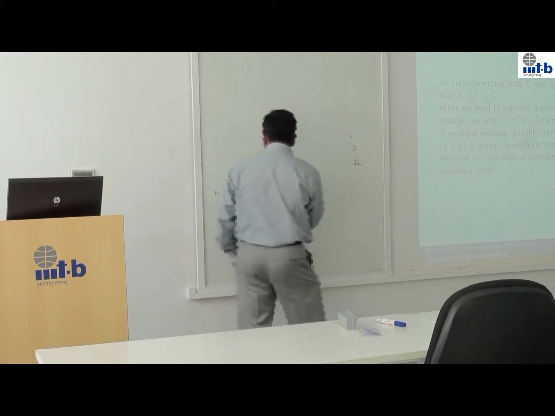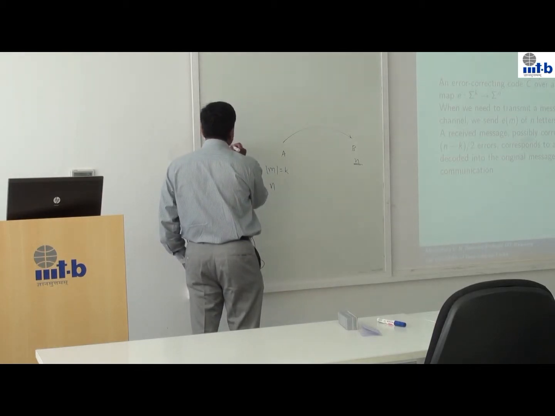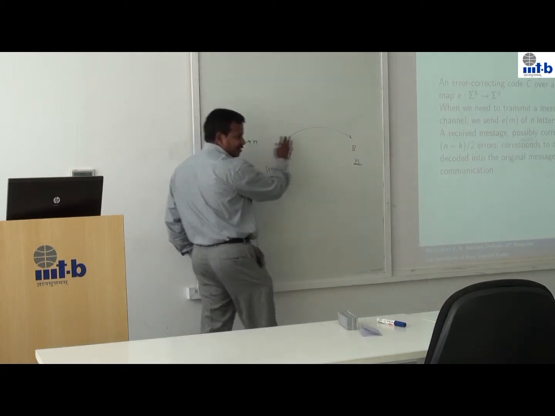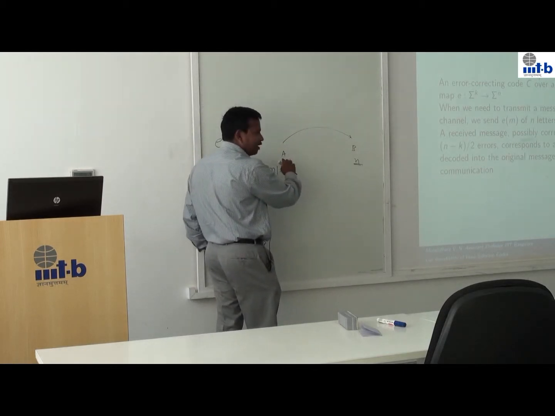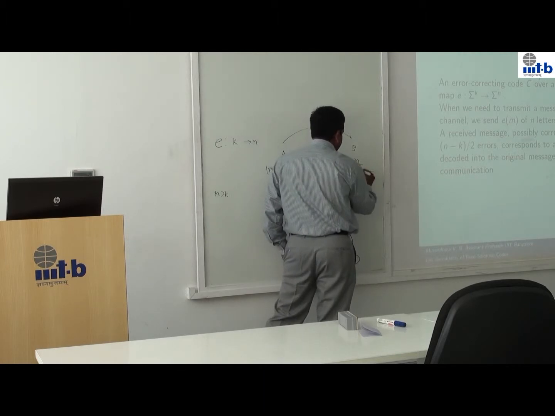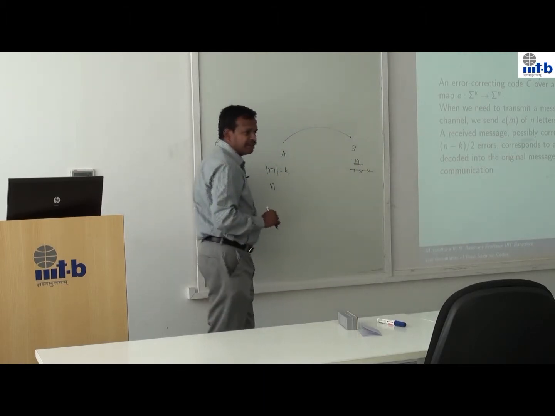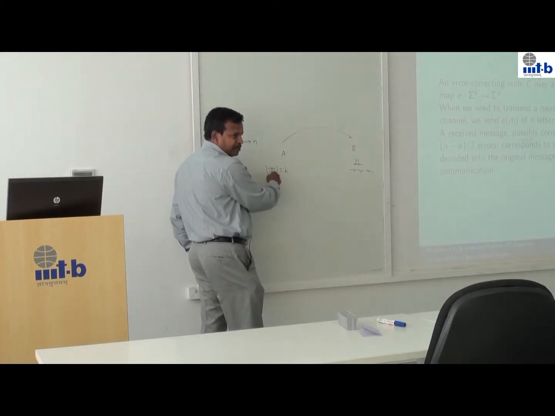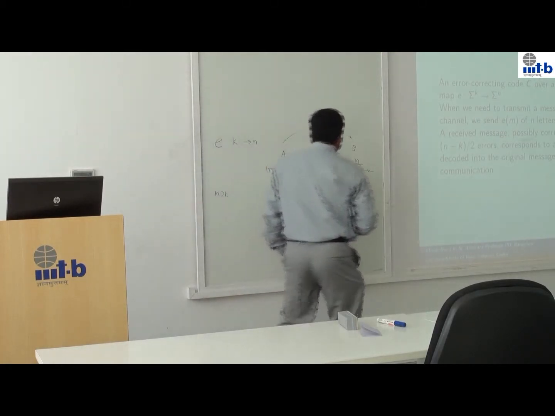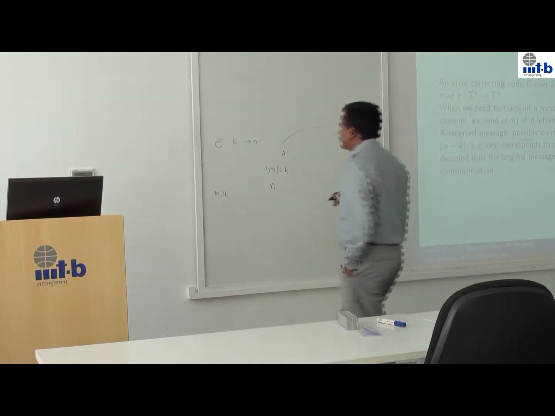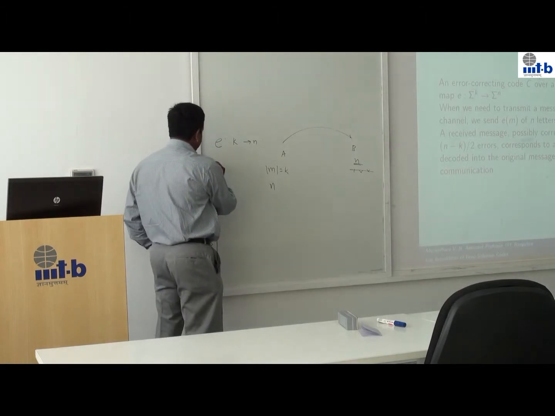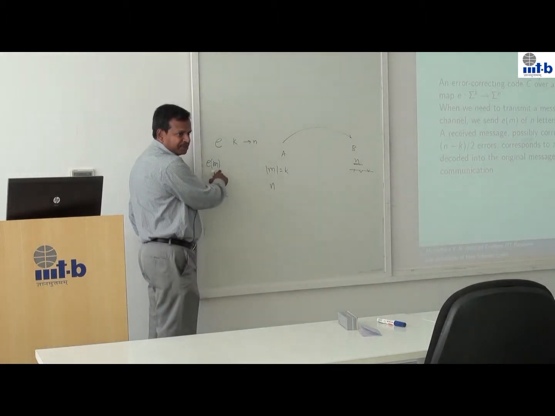That process is called encoding. There is a function which takes k bits and gives me n bits. Instead of sending k bits, I'll send n bits, n larger than k. When he receives it, there will be some bits which are corrupted. The objective is to get back what I actually wanted to send, this k-bit message m. So there are two functions required. One: given a k-bit message m, I should be able to compute e of m efficiently.